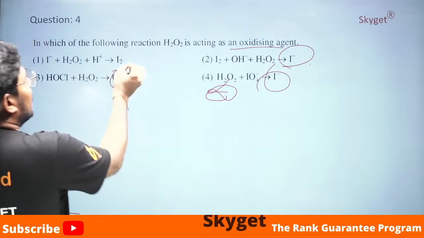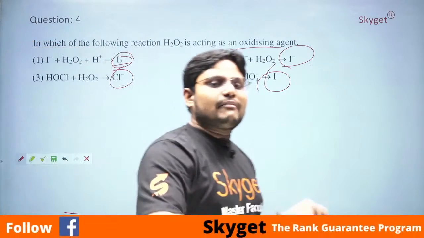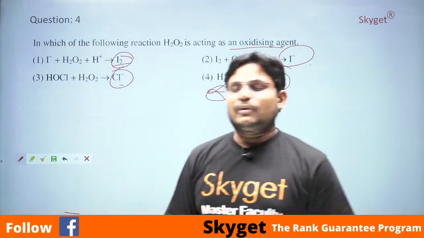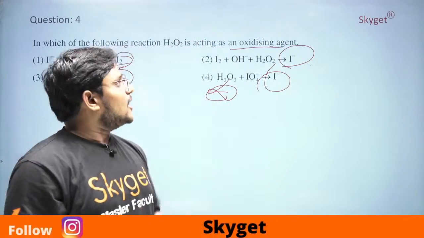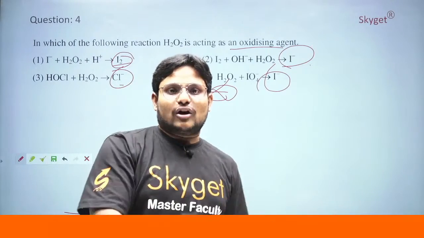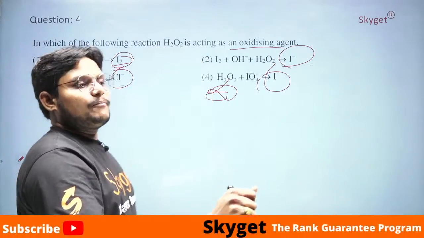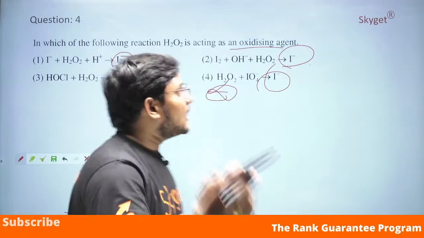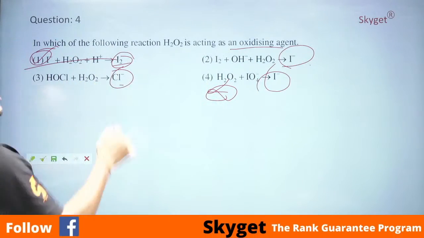So if you see here, in the first reaction, what is happening? I minus is losing electrons and forming I2, because here the oxidation state is -1, but here the oxidation state is 0, students. So -1 to 0, it has lost electrons. So if you have command on the concept, directly you can tick the option as 1.